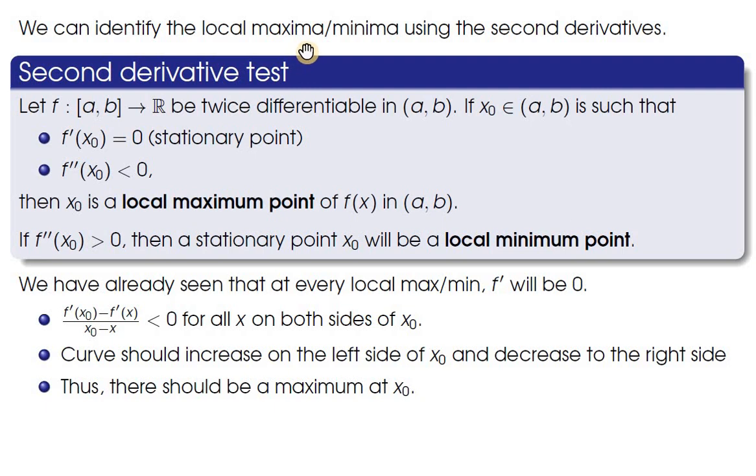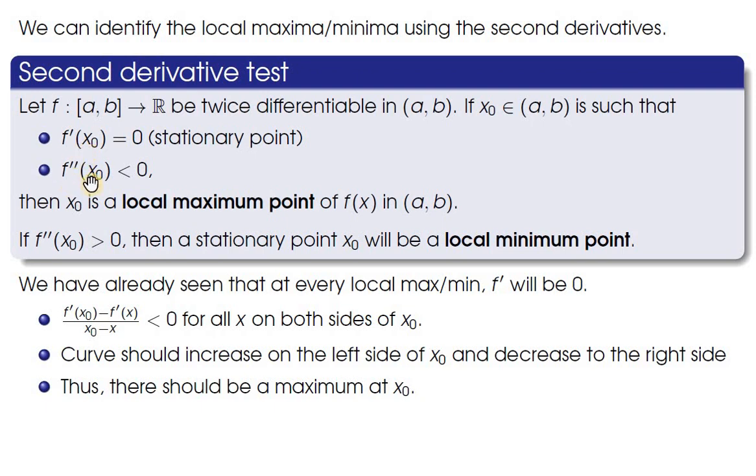So we have seen that a point x naught at which f dash x naught equals 0 is called a stationary point. It need not be a maxima or a minima. The next question is, can we guarantee the existence of a maxima or a minima using the derivatives of a function? That is where the famous second derivative test helps us. It says that suppose you have a function f from a b to R that is twice differentiable in the open interval a b, and suppose that x naught is a point in the open interval a b such that f dash x naught equals 0. That means x naught is a stationary point.